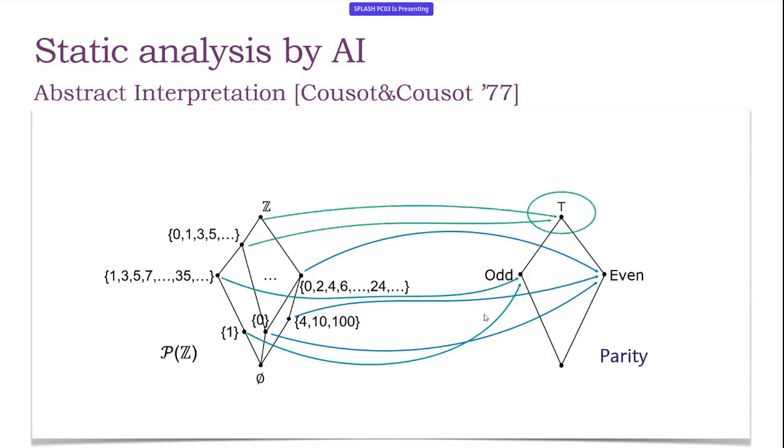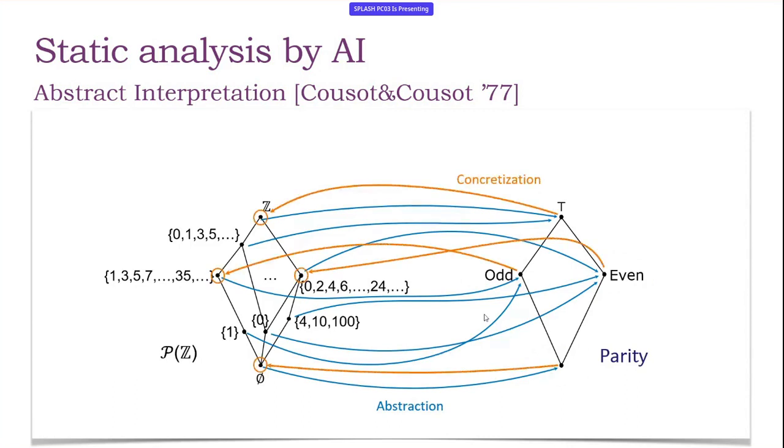If we have a set of numbers which are both even and odd, then we cannot say anything about the parity of our collection, and therefore we say top, I don't know, the top of the abstract domain. The empty set is abstracted to the bottom, and this is the abstraction function. So the abstraction associates each collection of concrete values with the best approximation in the abstract world.